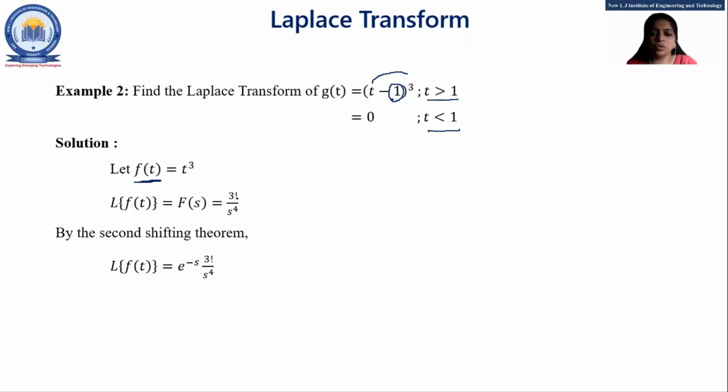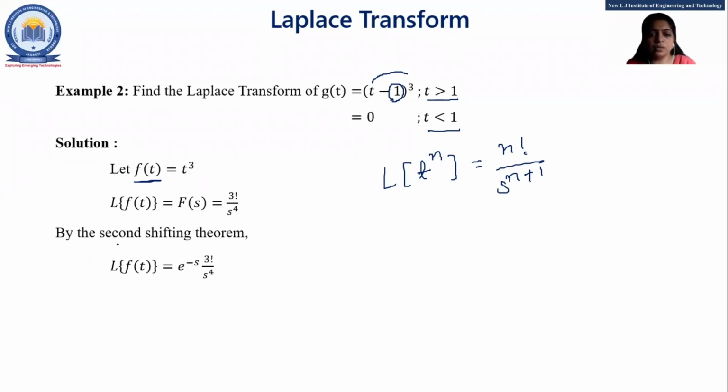Laplace of t cube is 3 factorial upon s raised to 4. Here we apply the formula for t raised to n, where n is any whole number, that is n factorial upon s raised to n plus 1, right? So here Laplace of t cube is 3 factorial upon s raised to 4.